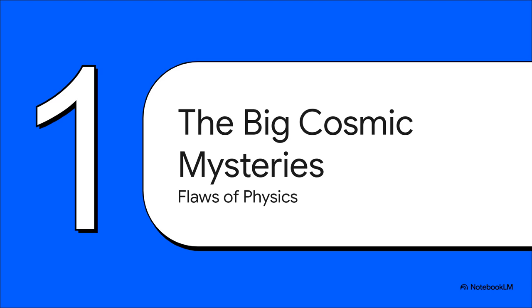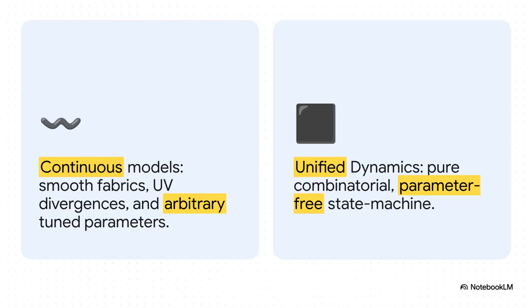The Big Cosmic Mysteries. Continuous physics relies on these smooth, analog fabrics, but it notoriously breaks down into infinite math errors. It literally requires physicists to manually tune the parameters just to make the equations work. But unified dynamics offers a digital alternative. It's a purely combinatorial, parameter-free state machine. Think of reality less like a smooth, continuous wave and more like a pre-programmed, digital, geometric network.